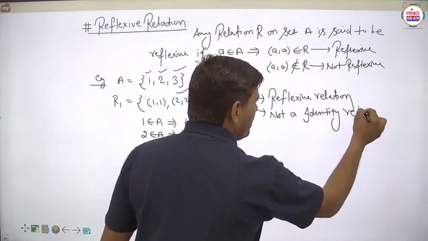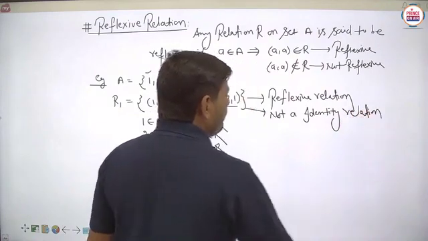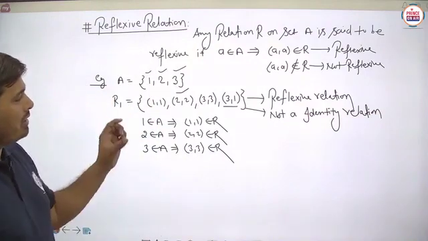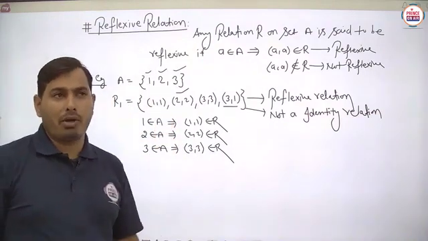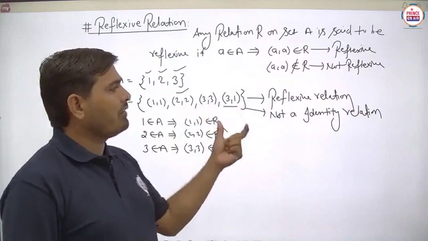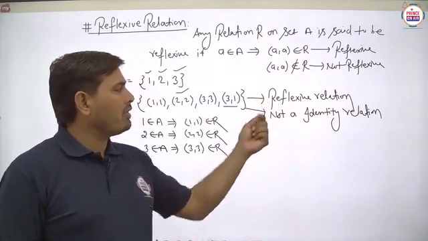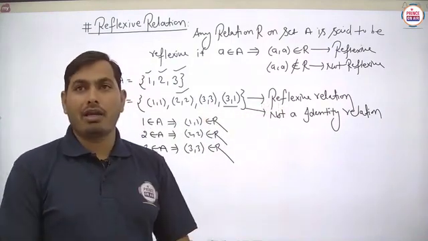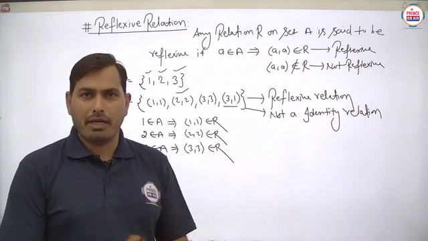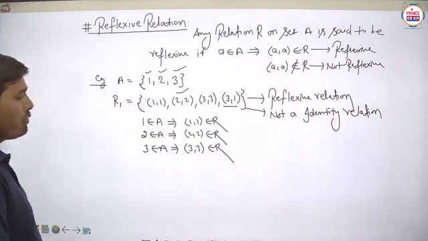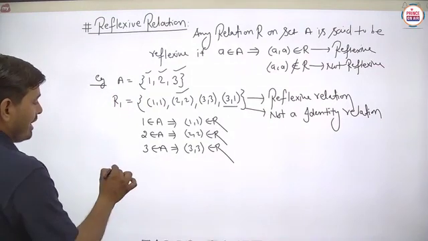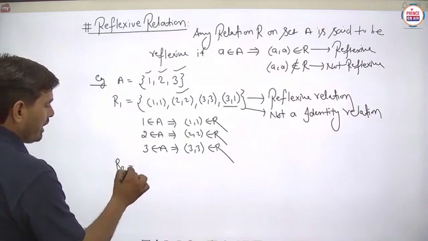So basically, student, we have to see this thing carefully. This particular example will specify the basic difference between the reflexive relation as well as the identity relation. Now, we have to take some more examples. Suppose any relation R2 we have to take here.